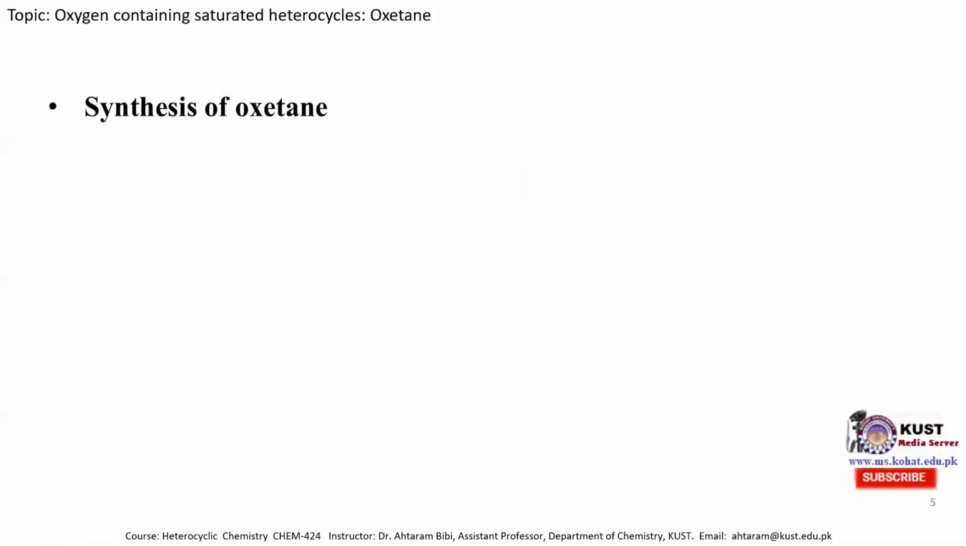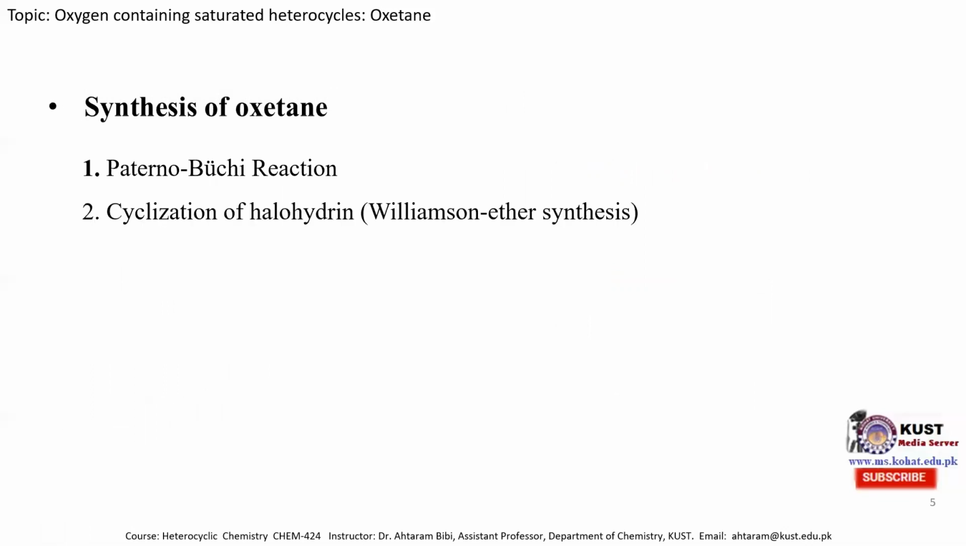Synthesis of oxetane. There are several methods available for the synthesis of oxetane, but here I mention some of them. The first one is the Paterno-Buchi reaction, one of the most important reactions for the synthesis of oxetane. The second one is cyclization of halohydrine, and it is also a well-known name reaction, Williamson ether synthesis, and this is the simplest method for the synthesis of the oxetane molecule.